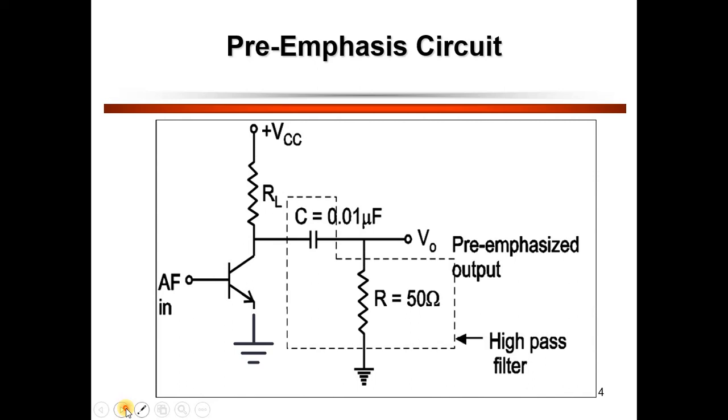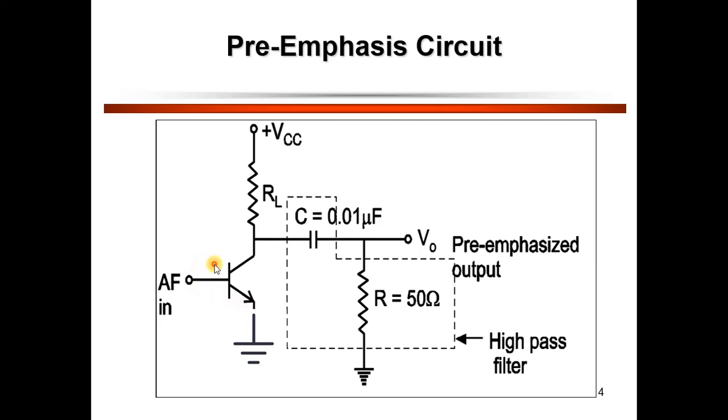Signals with higher modulation frequencies have a lower signal to noise ratio. In order to compensate for this, high frequency signals are emphasized or boosted in amplitude at the transmitter section.